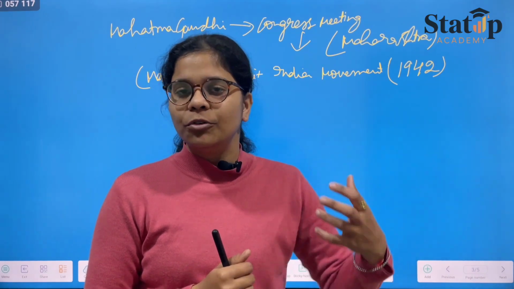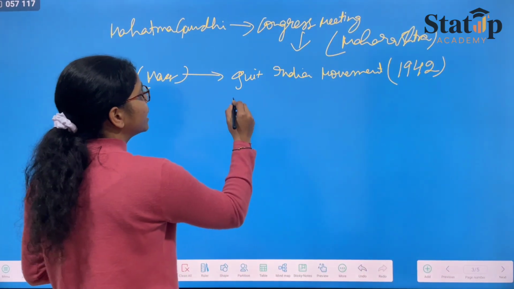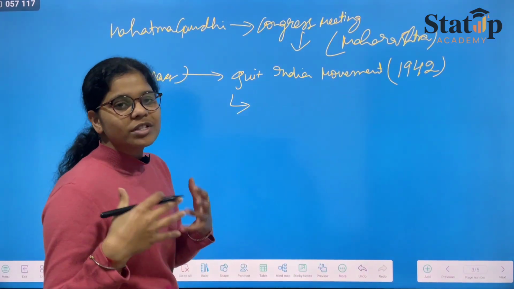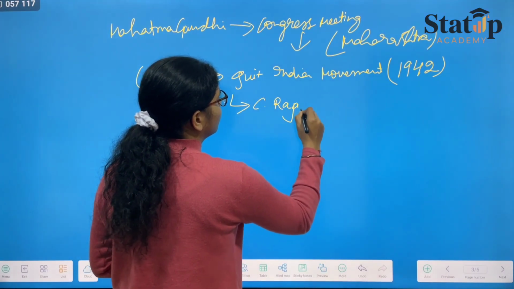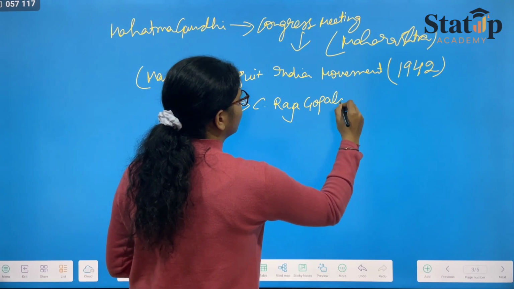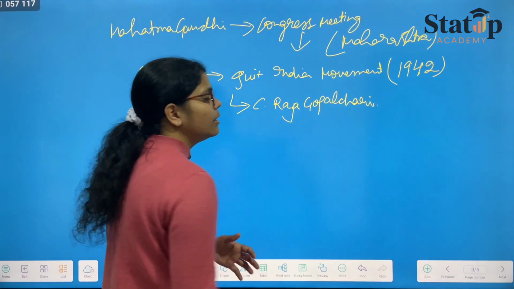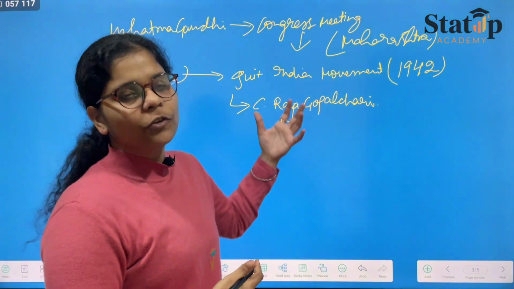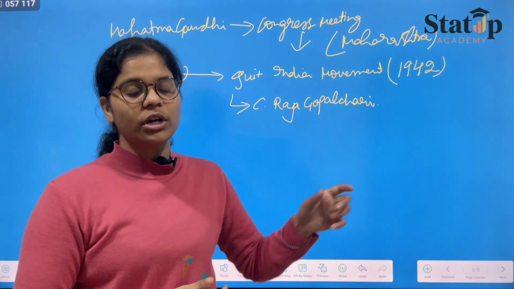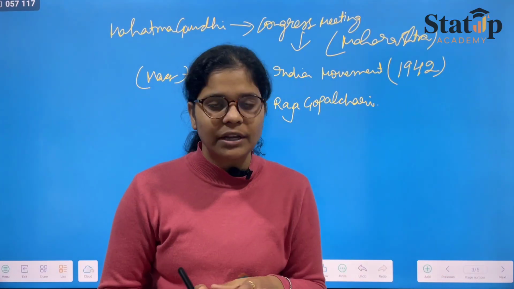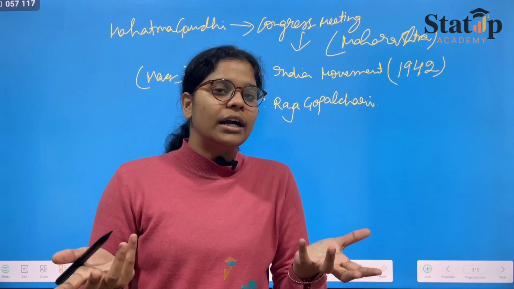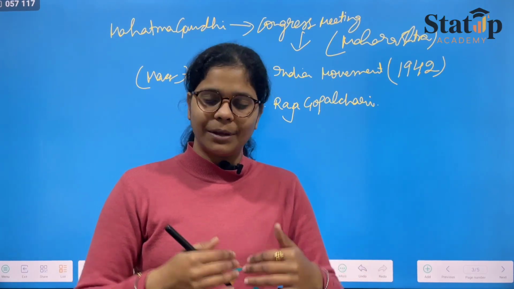Therefore, many people moved out, and one of the major people who was against this movement was C. Rajagopalachari. He was against this movement. There were a few others, but he was the major one, and his thinking was that if Britain would go out, then France would invade India, and the ultimate situation of Indians would remain the same.